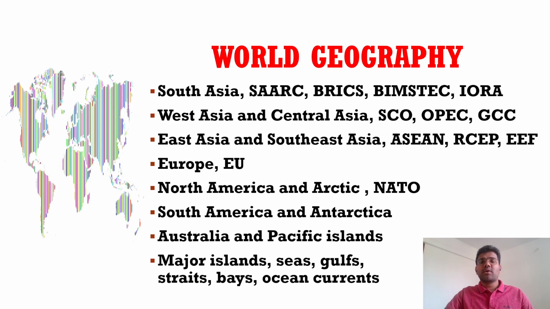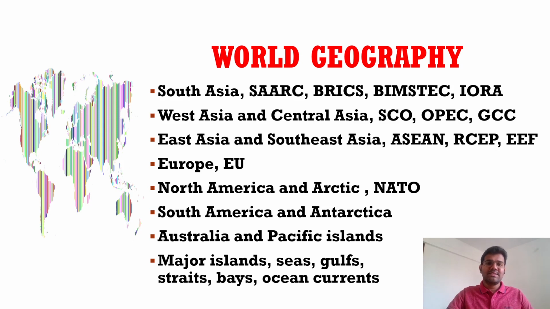Next, the second part is going to be about world geography. In world geography, we will cover all the important continents and all the important regions. Like here, Asia is very important from the UPSC prelims perspective. So I have divided Asia into four parts.